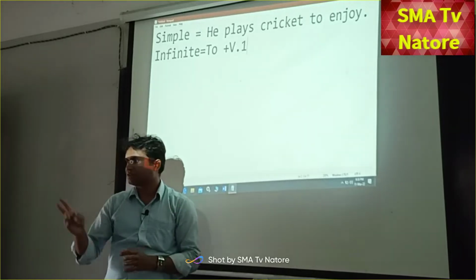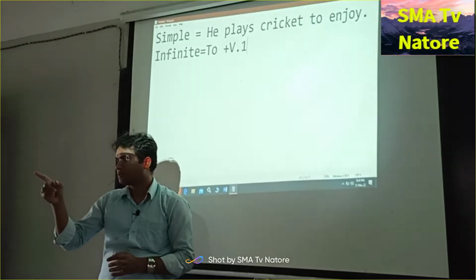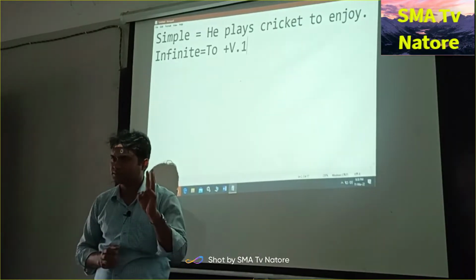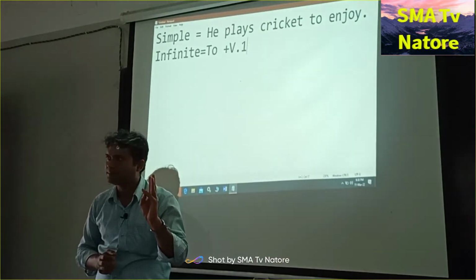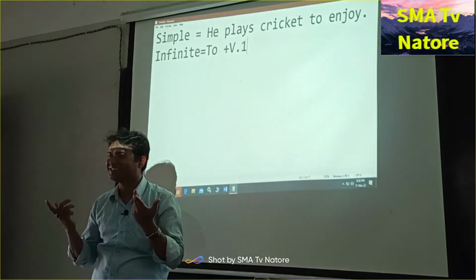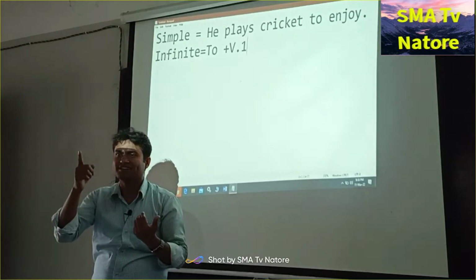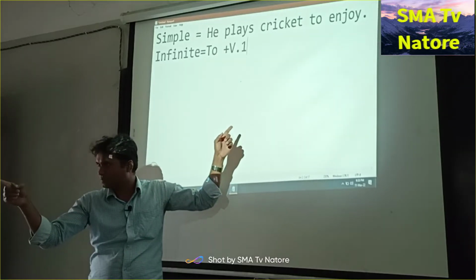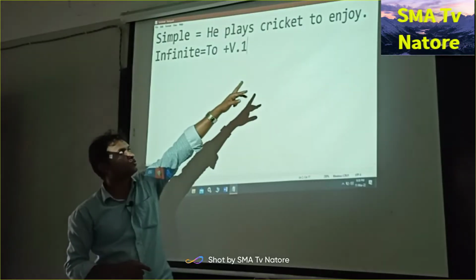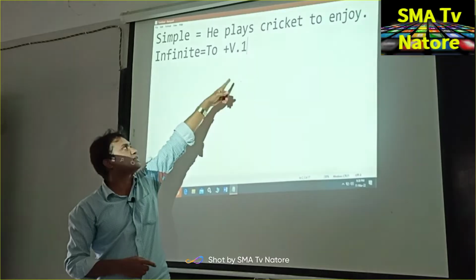We know that there are 3 forms of the verbs. Is that verb got a form? 3. Present form, past form, loudly tell me. Past participle. Okay. So V1 is the present form. You understand that? For example, to, this is the to, and next one V1.